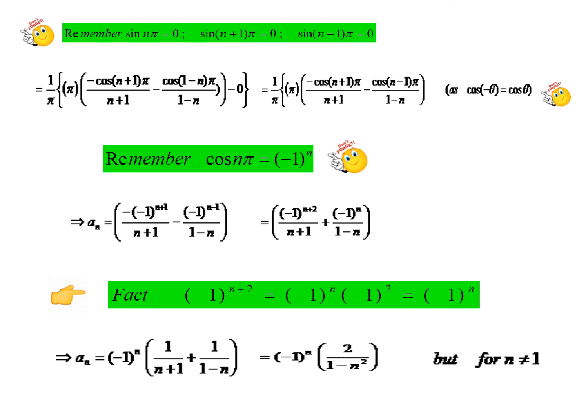But when you observe, there is a problem here, because the denominator is 1 - n^2. Our constants a_n start from n = 1 to infinity, so n = 1, 2, 3, and it goes on like that. But especially when you put n = 1, what will happen? We have an undefined term, right? When we put n = 1, it becomes infinity. So this is the value for a_n, but it is not valid for n = 1. So we have to exclude the case n = 1 here. This is the answer for a_n, but not for 1.